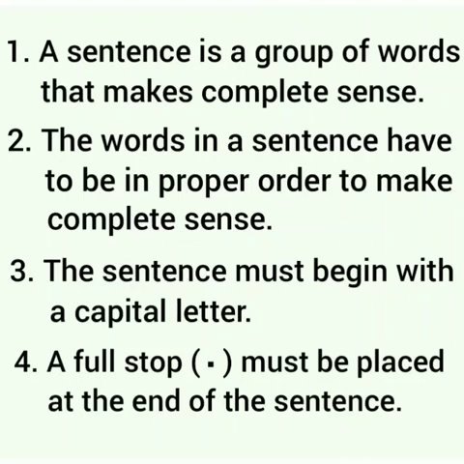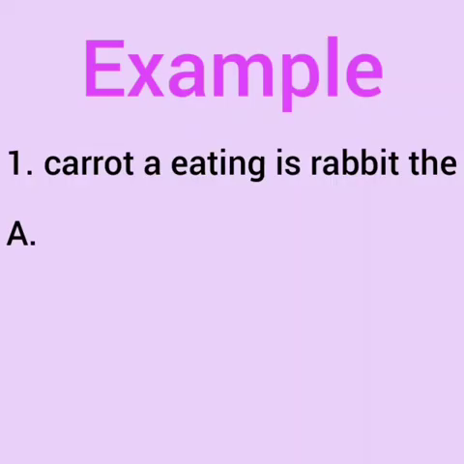Number 2. The words in a sentence have to be in proper order to make complete sense. Number 3. The sentence must begin with a capital letter. Number 4. A full stop must be placed at the end of the sentence.